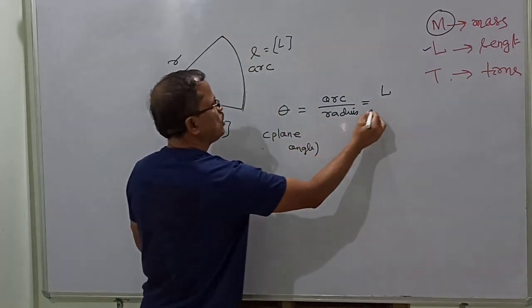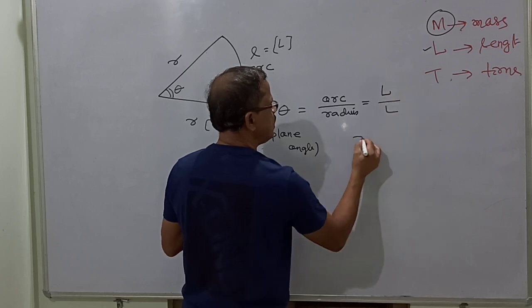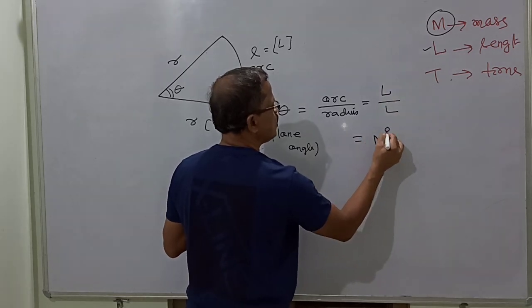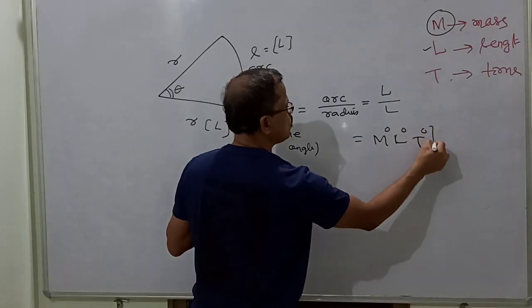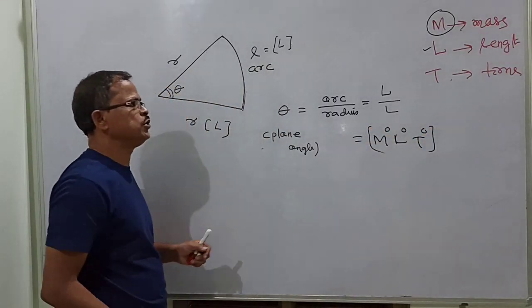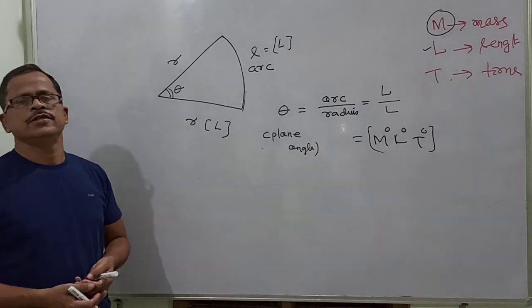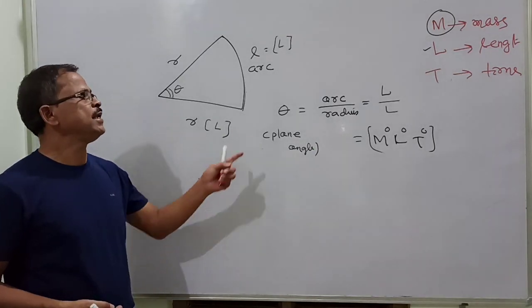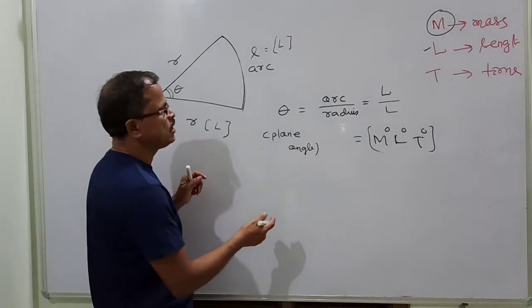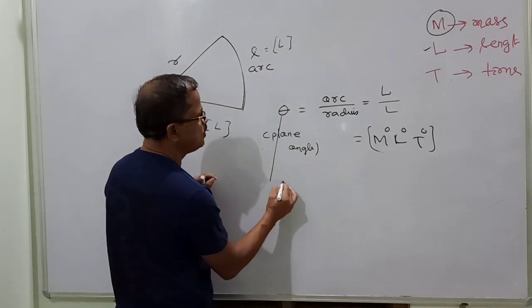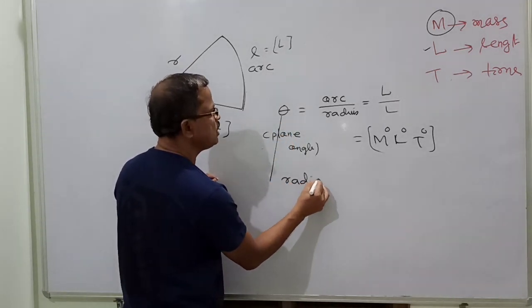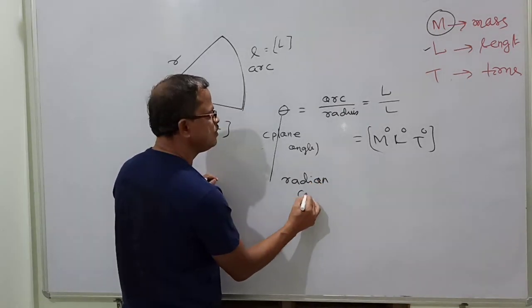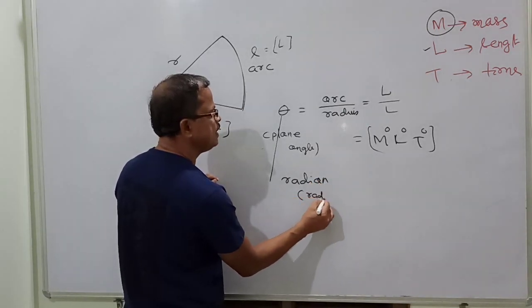Arc has dimension L because arc is a length, and radius is also a length. Length cancels out. Then it has no dimension, no mass, no length, no time. So the dimension of angle is M0 L0 T0. This is the dimension of plane angle. But the unit of angle is radian, and its symbol is rad.